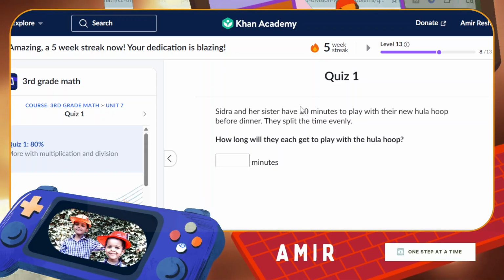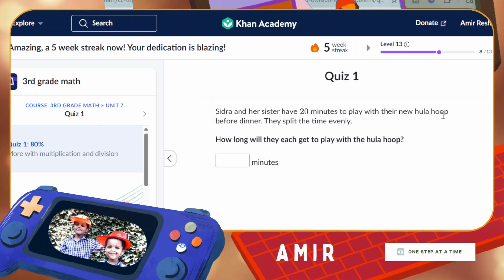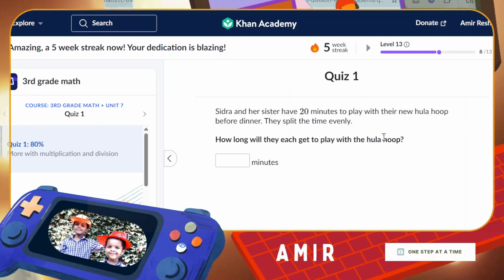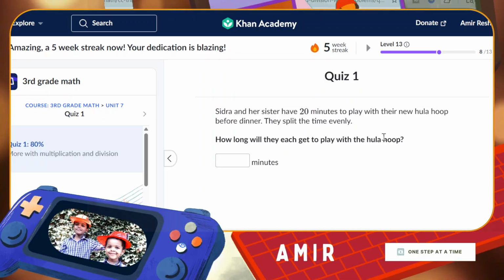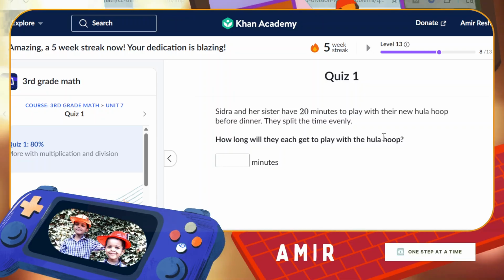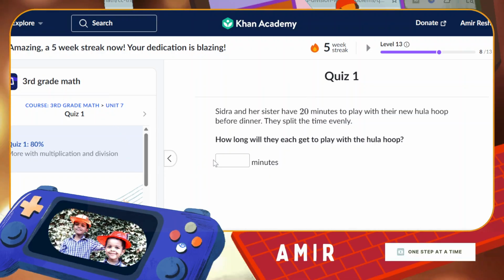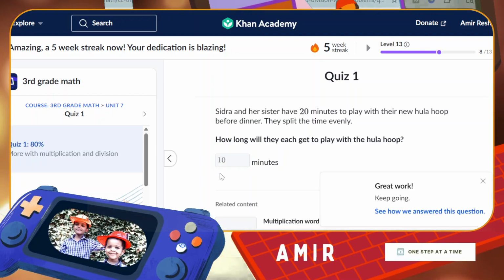Sidra and her sister have 20 minutes to play with their new hula hoop before dinner. They split the time evenly. How long will they each get to play with the hula hoop? This question is the same thing as 2 minus 1. Let's do 20 minus 10. So 20 minus 10, you take away 1 from the 2, it turns it into 10. Both of them play for 10 minutes.